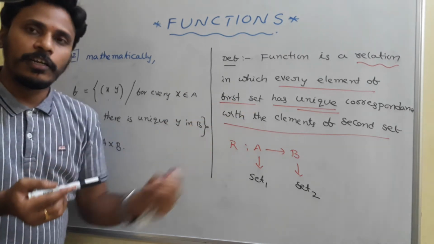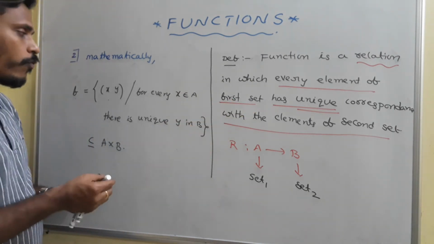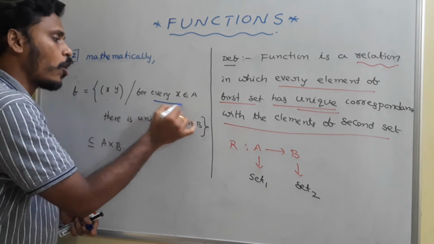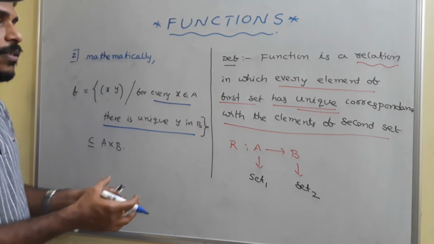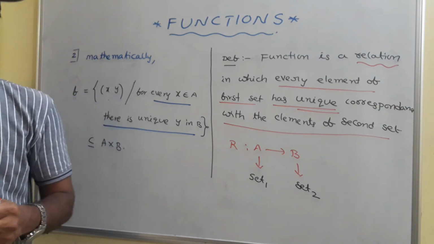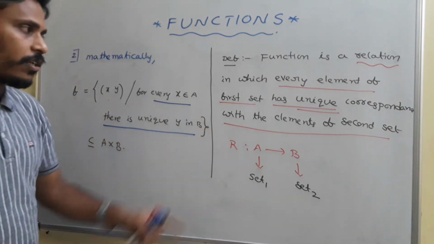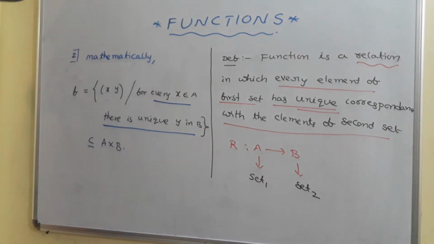Okay, that's the definition in terms of words. This is the definition in terms of what? Set builder form. For every x belongs to A, there is unique y in B. Okay, this is the basic definition. I will give you some examples. Those examples will clear your confusions. Okay, I will erase this definition. You just have a screenshot and then I will give you few examples. Right? You just take some elements in set A and some elements in set B, and there you just try to define some relations from A to B, and among those you just identify which are functions and which are just relations and everything. Okay.